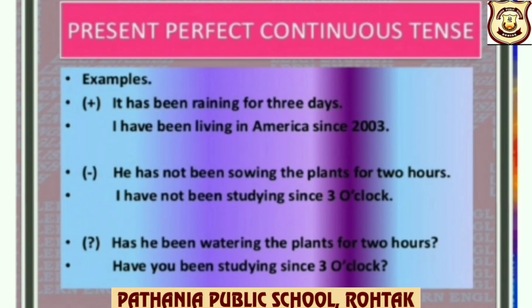Negative: he has not been watering the plants for 2 hours. I have not been studying since 3 o'clock. Interrogative: has he been watering the plants for 2 hours? Have you been studying since 3 o'clock?